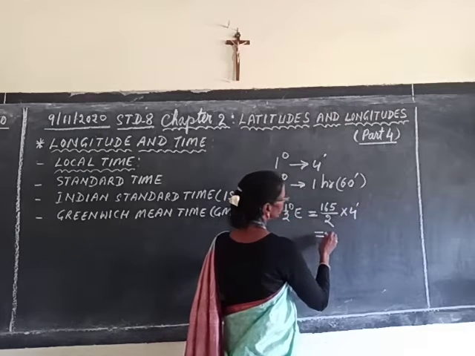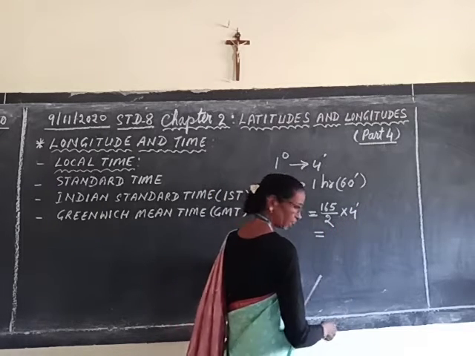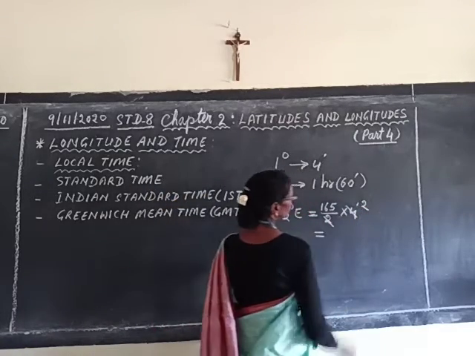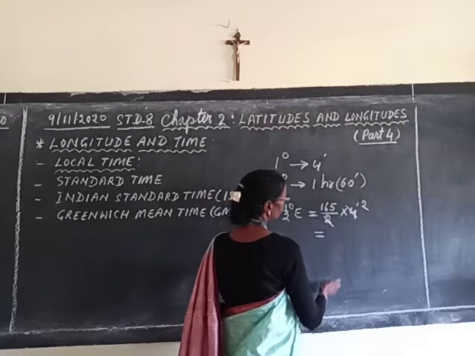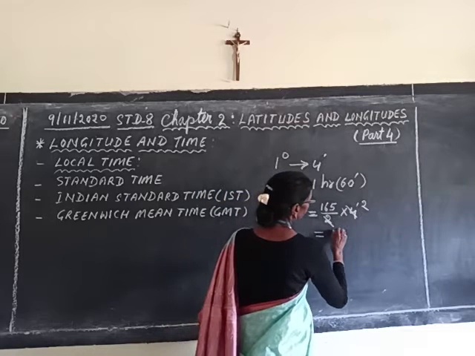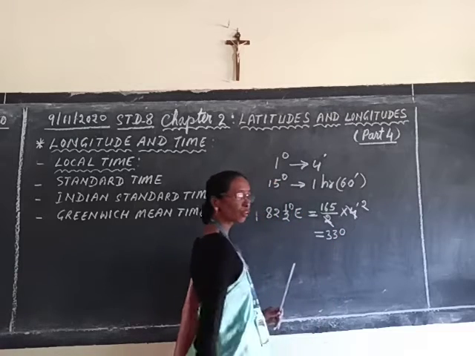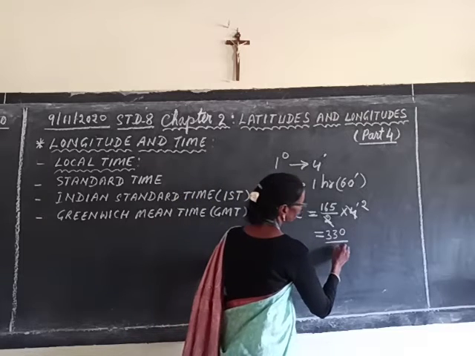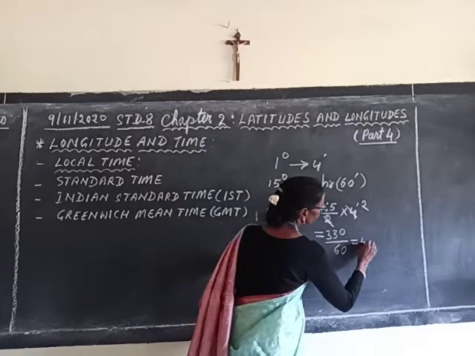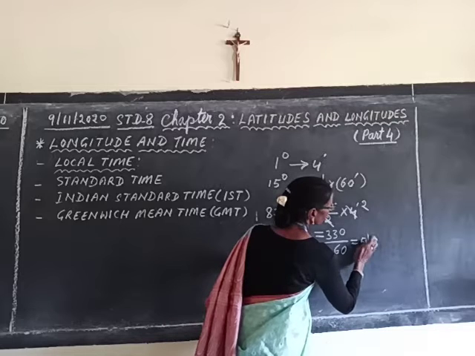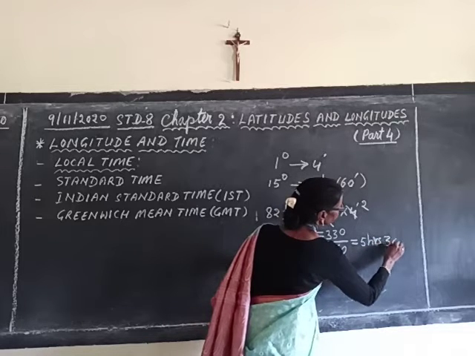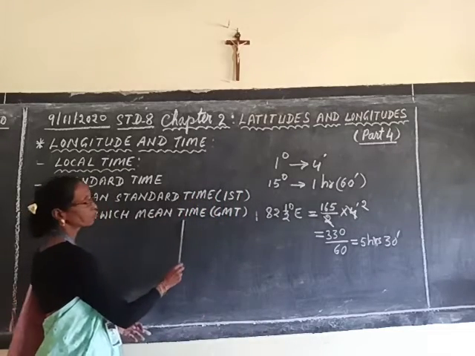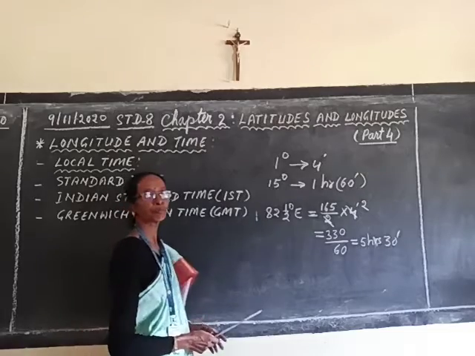So, what you have to do? If it is divisible, you can divide it. So, here you can divide the 2 into the 4 and multiply 2 with 165, and it will come to 330. But this is not the timing, it is 330 minutes. It will be divided by 60 and you will get 5 hours 30 minutes difference between the Greenwich Mean Time and Indian Standard Time.